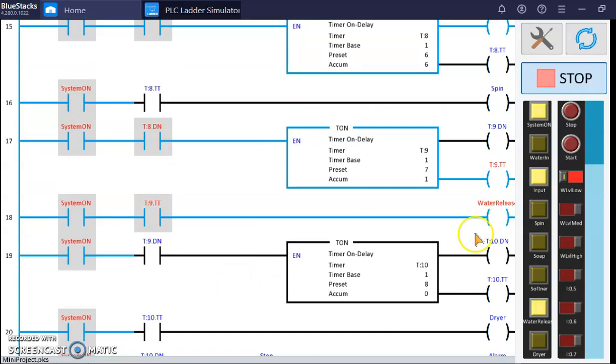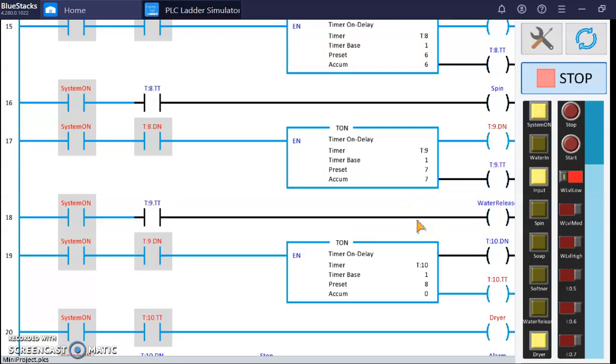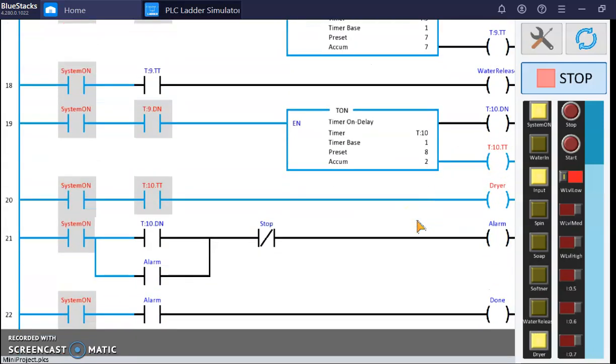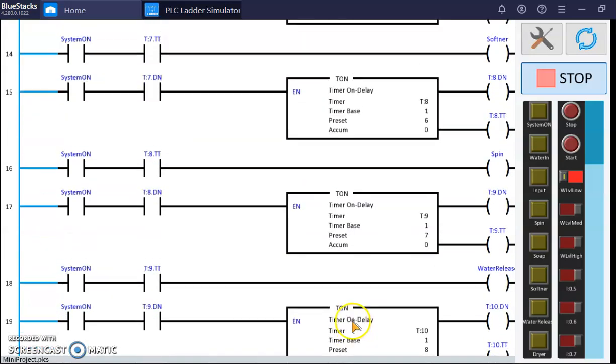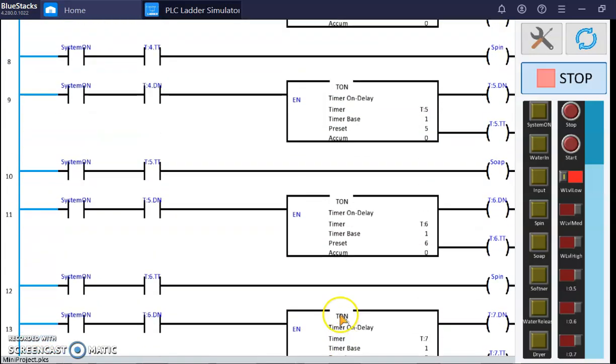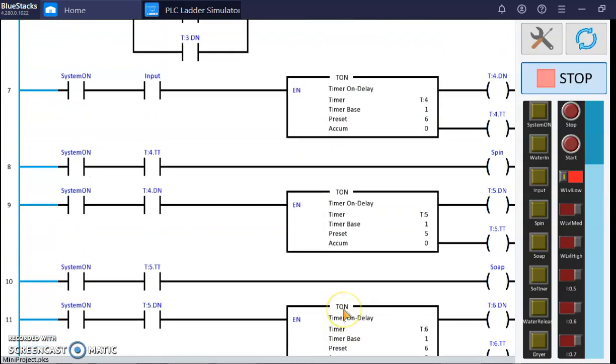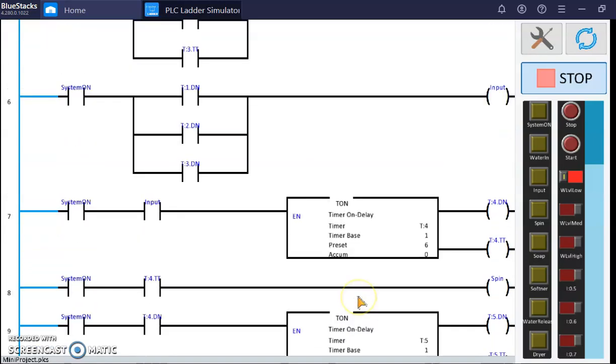And after that the water will release for 7 seconds, and then the dryer will turn on for 8 seconds, and after the dryer is on, it will trigger the alarm, and the alarm will activate the done, and all the system will close. As you can see, that is my mini project. Thank you very much.